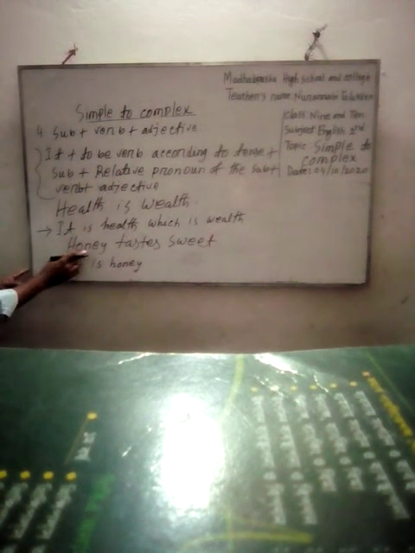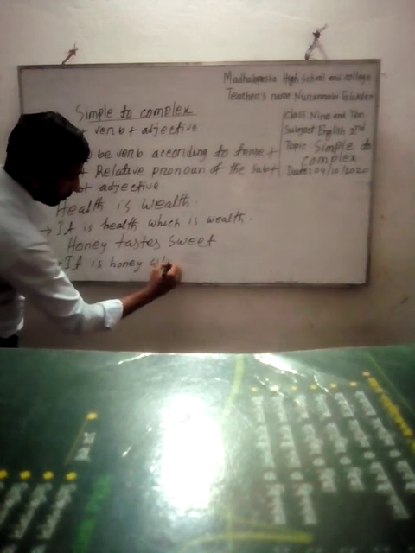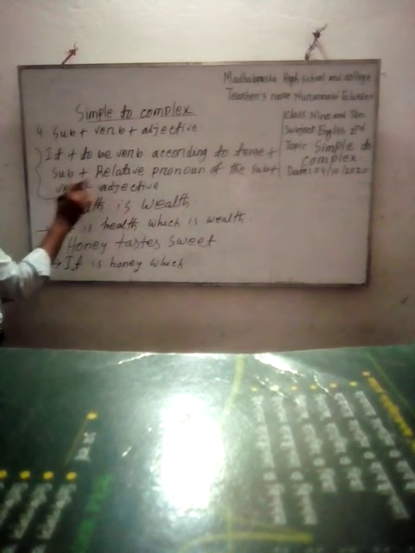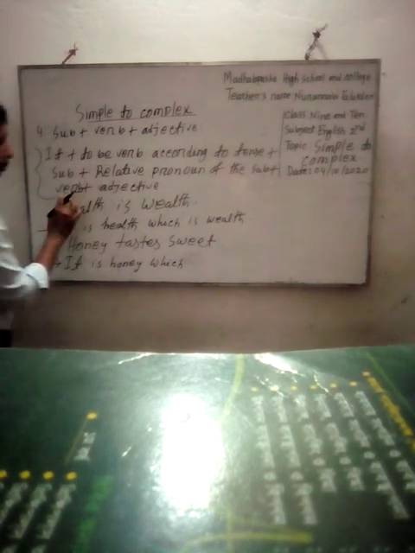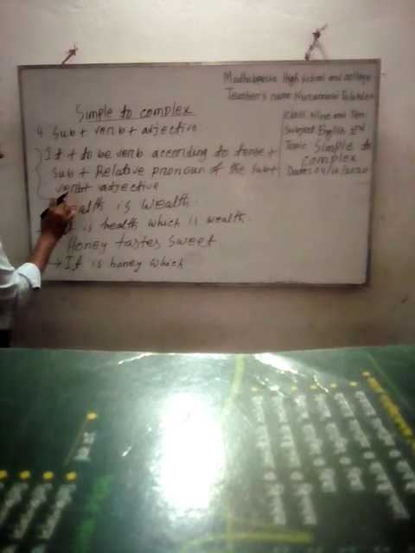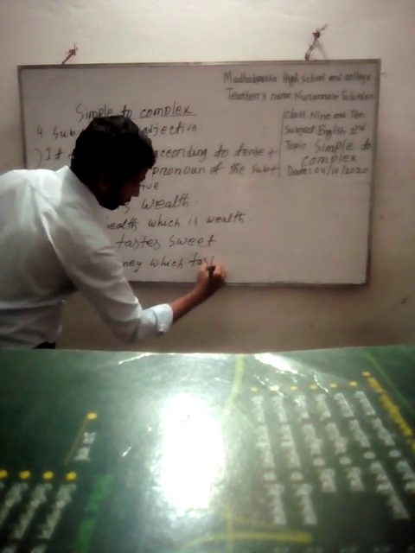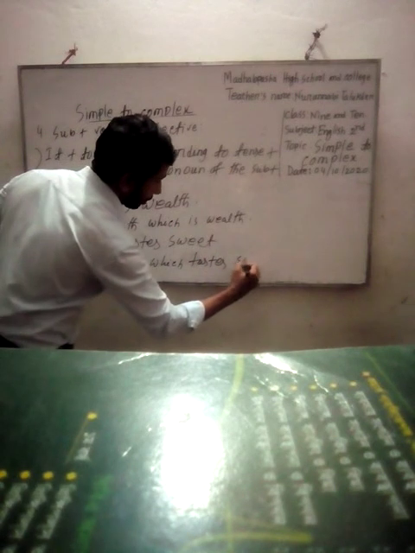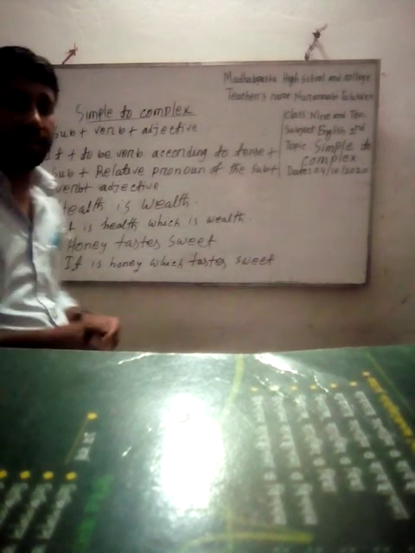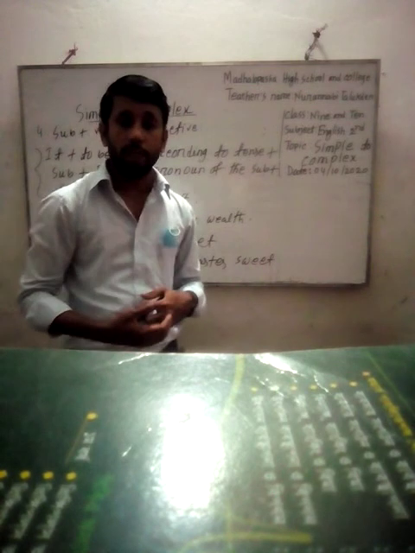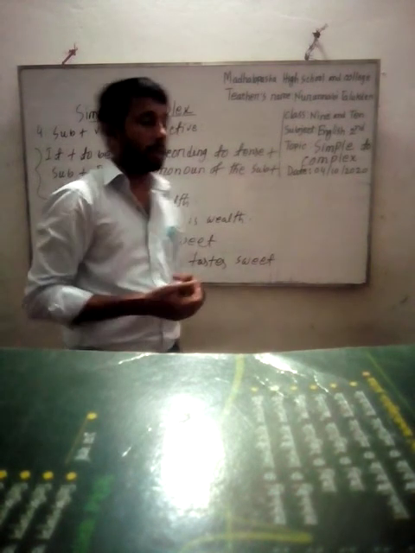The relative pronoun of honey is who is. Then we will write verb, adjective. The verb of the sentence is tastes. Then adjective, sweet. By this you can change the sentence. Okay.